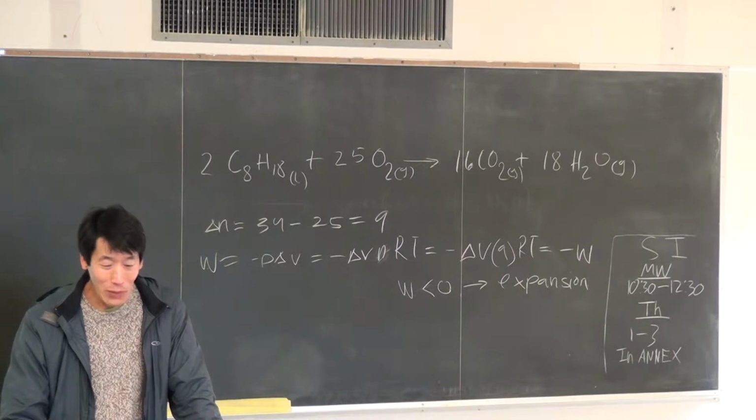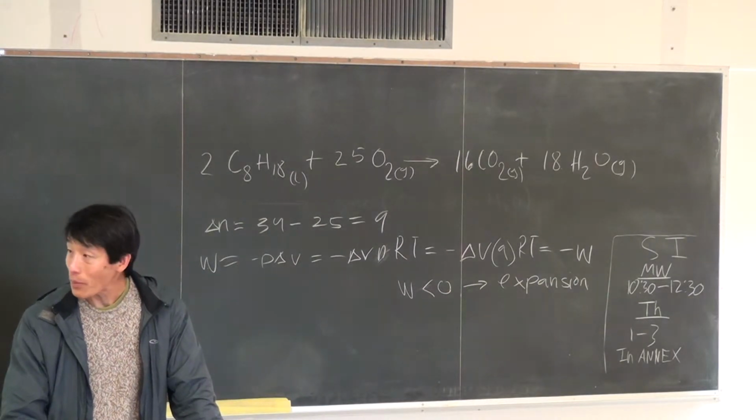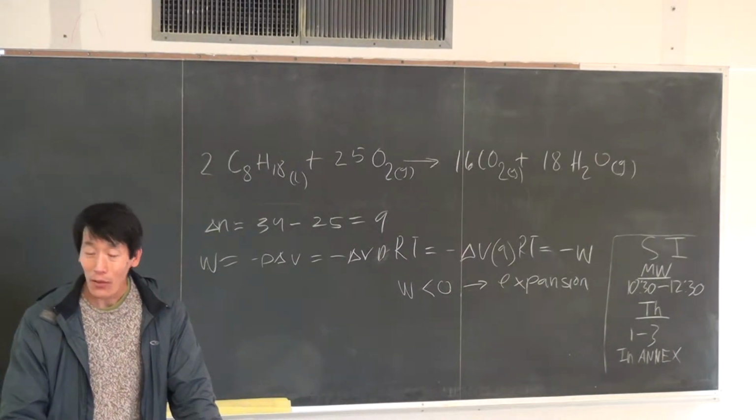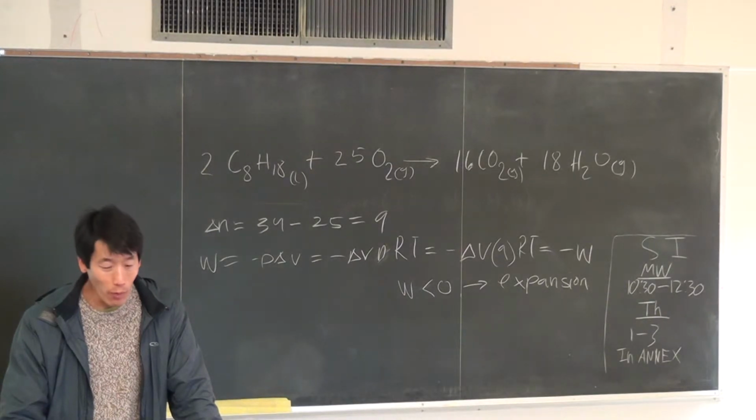Okay, so we've classified various energy types. Now, these energy types can be classified as either thermodynamic or non-thermodynamic. So far we've looked at internal energy, enthalpy, heat, and work. And then I've also put the definitions of each type of energy.